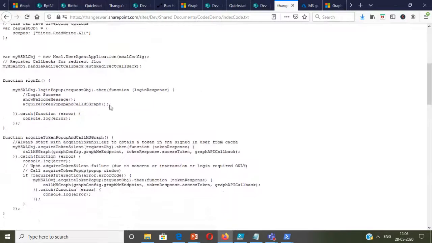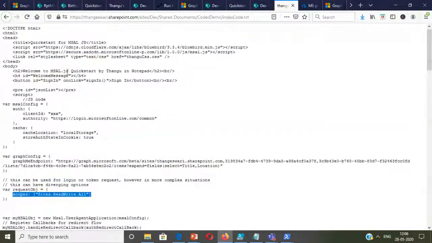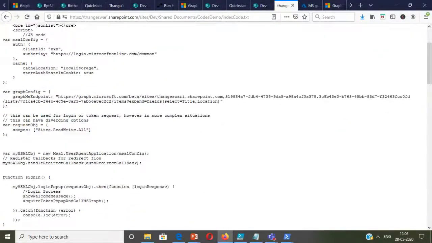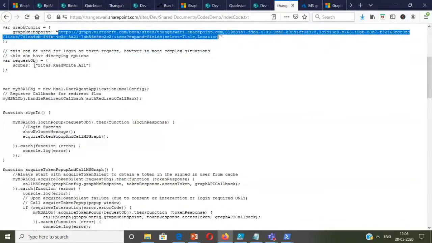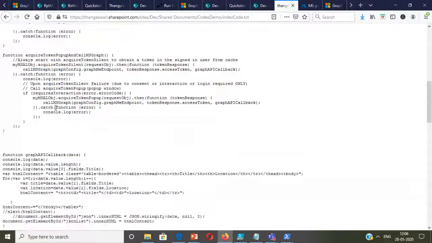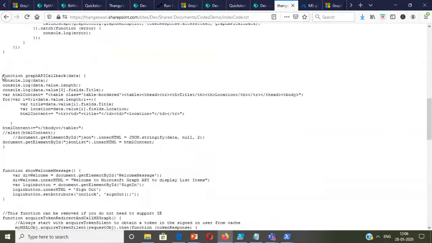And next, I have to give the scope. So three things so far we have changed: the client ID, then the graph URL, and then the scope. Okay, and then you have to read the results. Which thing do you have to update?